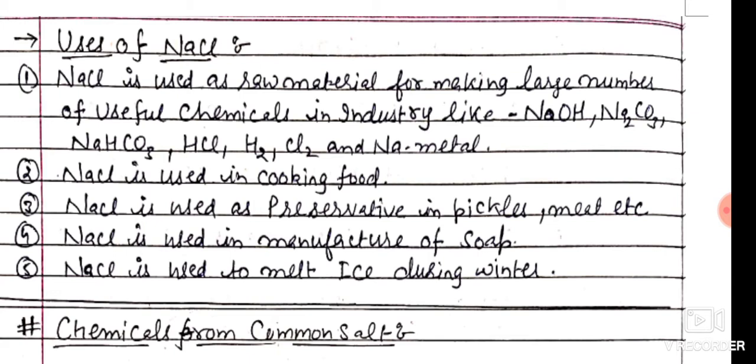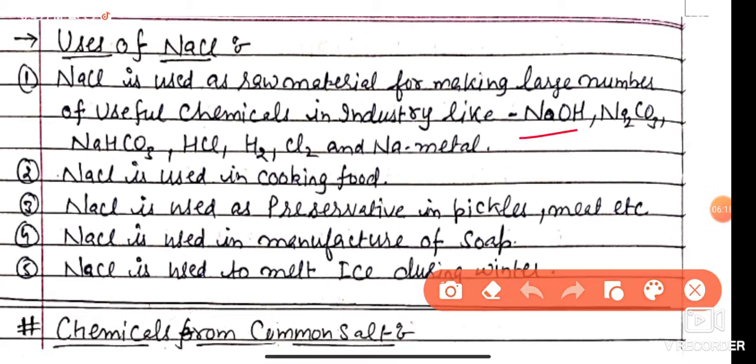NaCl is used as a raw material for making a large number of useful chemicals in industry, like sodium hydroxide, sodium carbonate, sodium hydrogen carbonate, hydrochloric acid, hydrogen, chlorine, and sodium metal. We have seen all these activities, all the reactions for the preparation of these salts, in the section of the chapter.